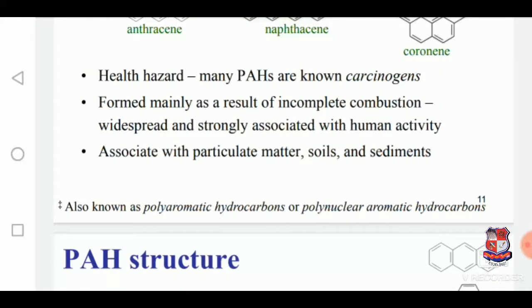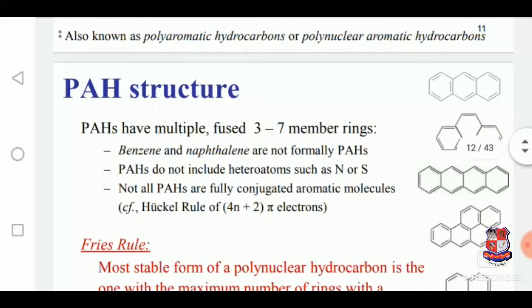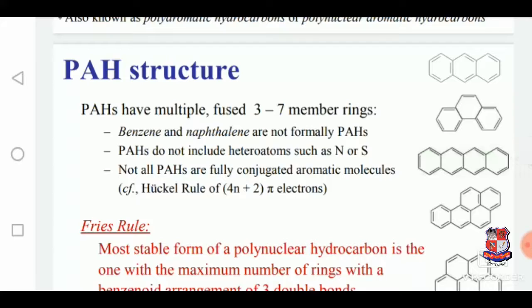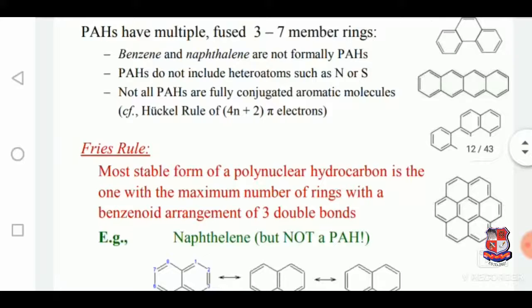They are also known as polyaromatic hydrocarbons and polynuclear aromatic hydrocarbons. So PAHs have multiple fused 3 to 7 membered rings. Benzene and naphthalene are not PAHs, and PAHs do not include heteroatoms such as nitrogen and sulfur. Not all PAHs are fully conjugated aromatic molecules, and therefore they follow the Huckel rule, that is, 4n plus 2 pi electrons.